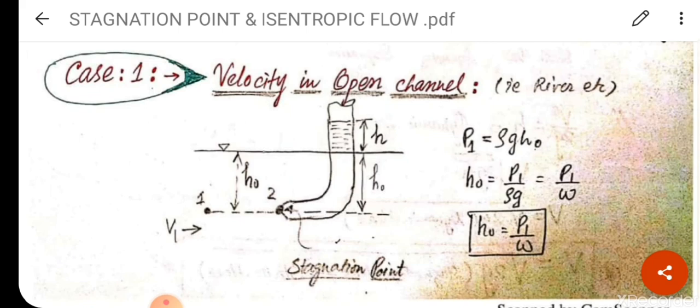V1 is the velocity in the open channel. HO is the same because the datum is parallel in the open channel. Due to the stagnation point, there will be an increase in the height of fluid in the pitot tube.